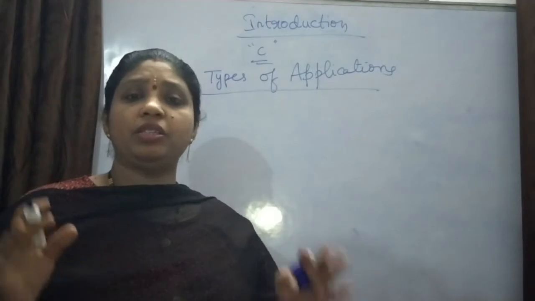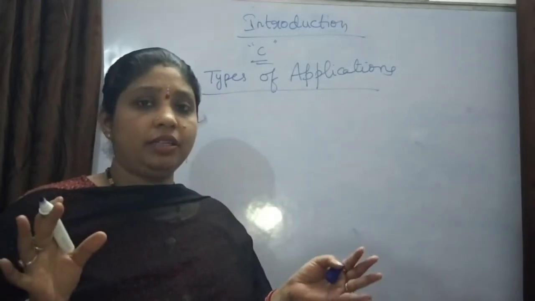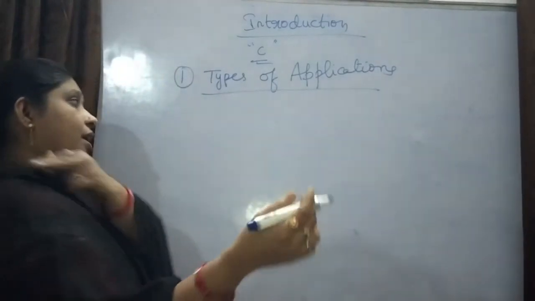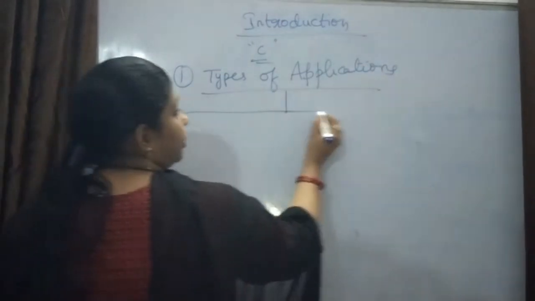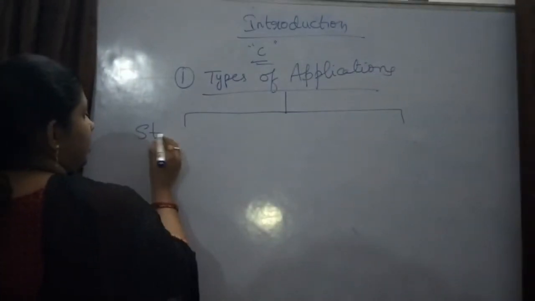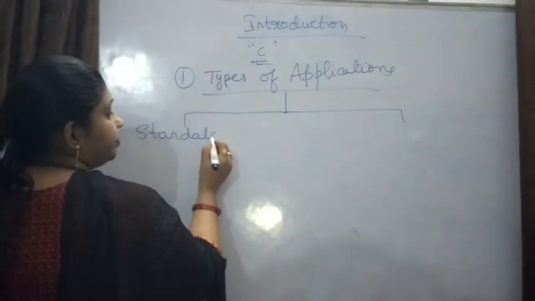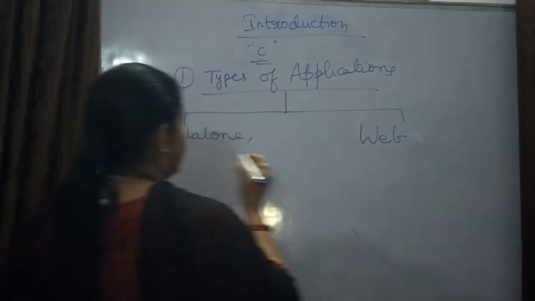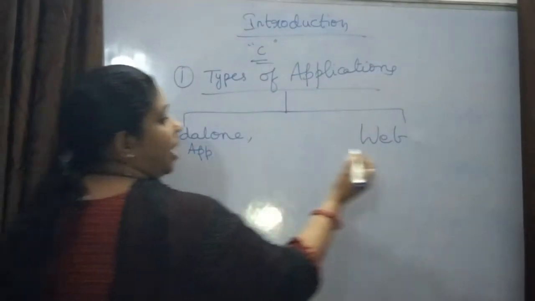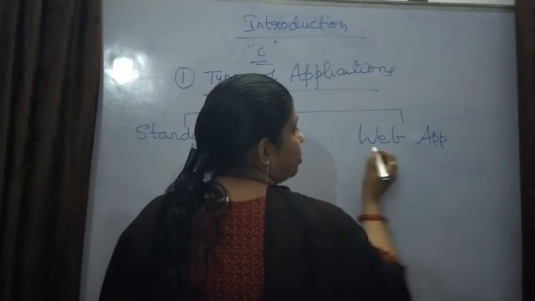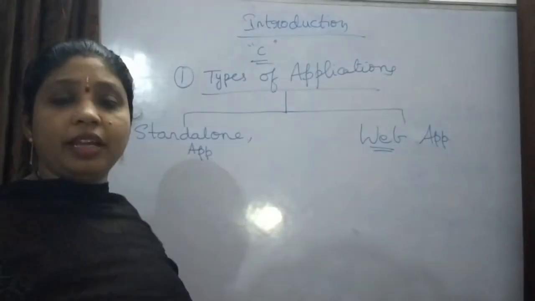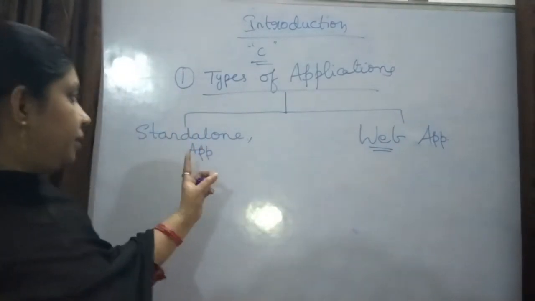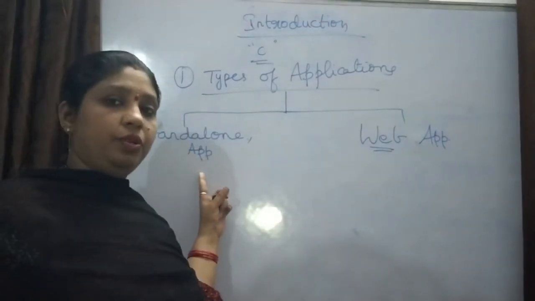Now, applications are of many types. Mainly, applications are divided into two types: one is standalone and the other is web. That means standalone applications and web applications. By this word only you can understand that a web application is concerned with the net. Now first I'll try to explain standalone.